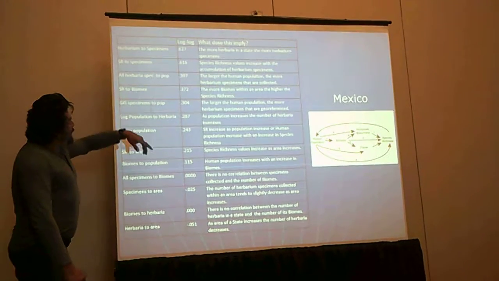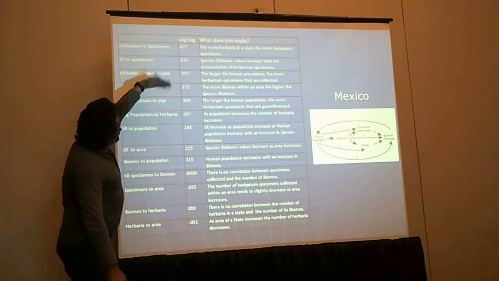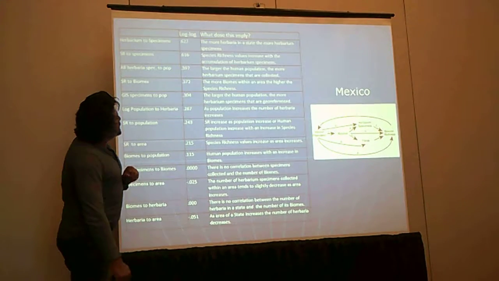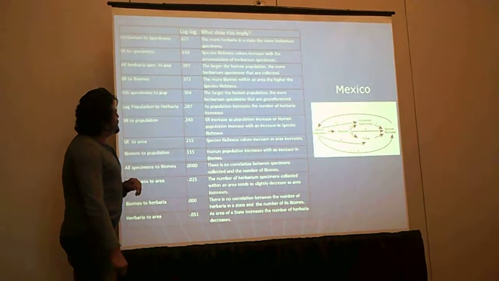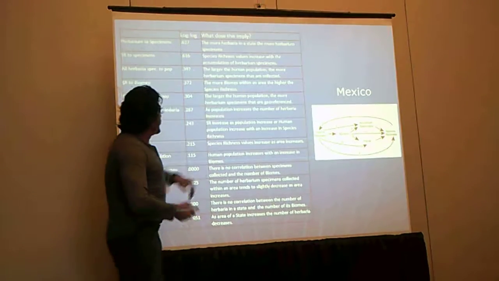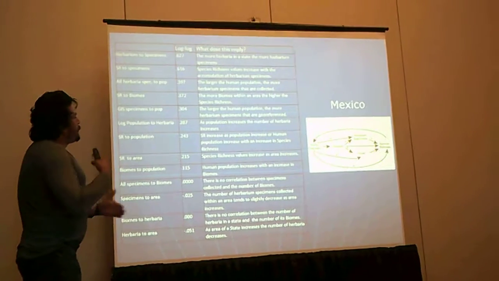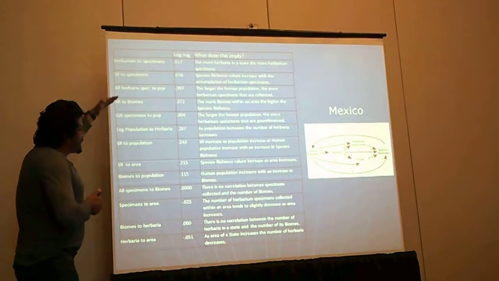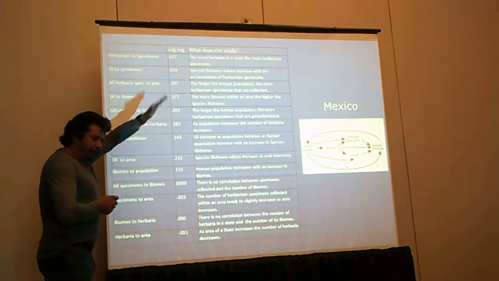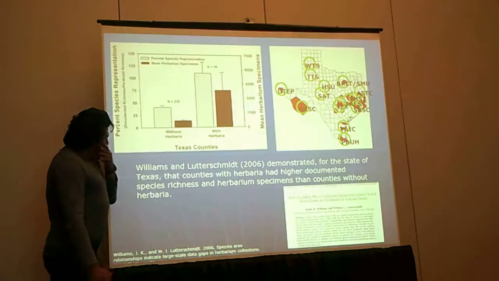So these are various regressions. It doesn't matter, I read this from Mexico. The more herbarium in a state, the more herbarium specimens. The species richness values decrease with the accumulation of herbarium specimens. Again, we know that the larger the human population, the more herbarium specimens that are collected. More bodies in an area, the higher the species richness. It just keeps on going, but I was looking to pinpoint what are the metrics that help to drive herbarium collections.